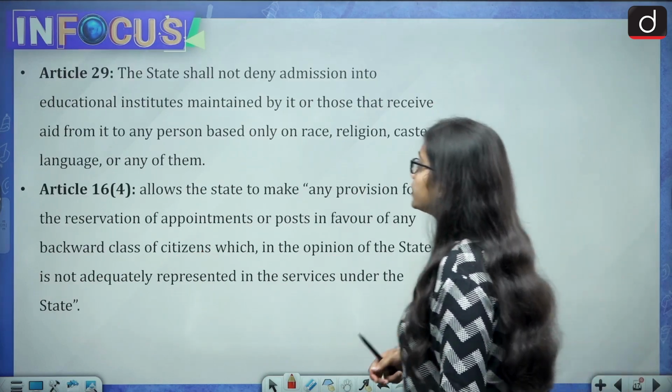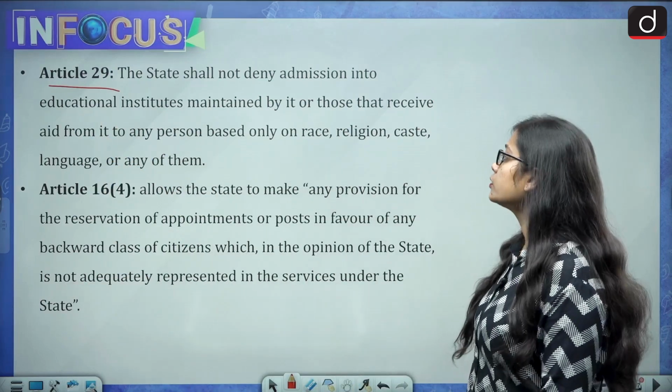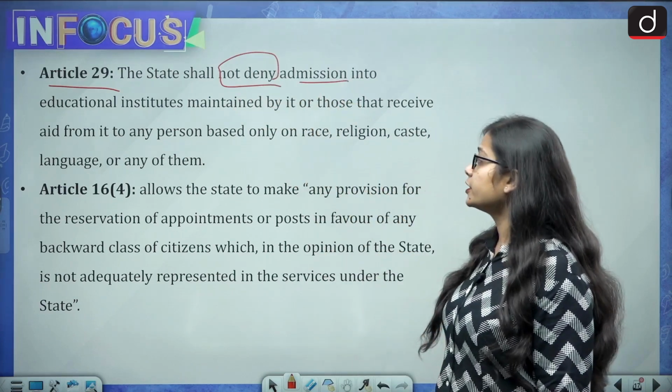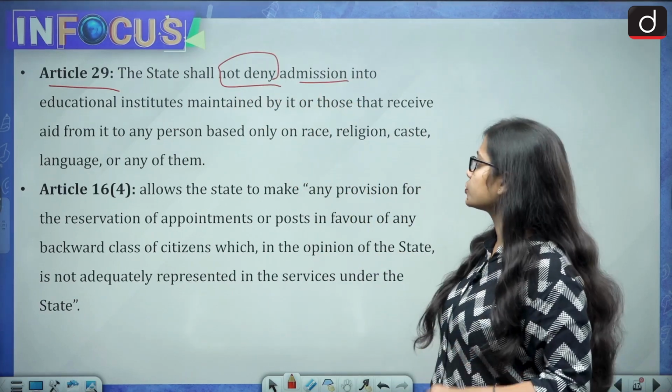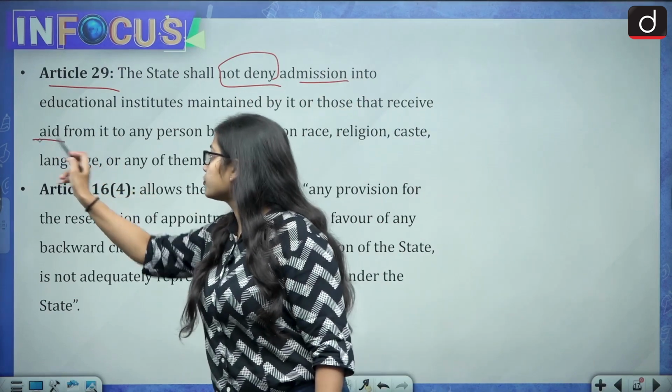Then there is Article 29 of the Indian Constitution, and it talks about the state shall not deny admission into educational institutions maintained by it or those that receive aid from it.